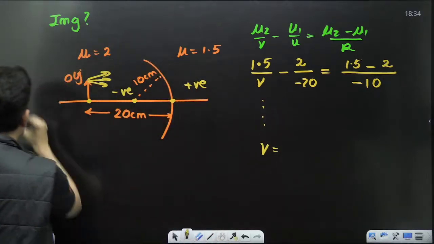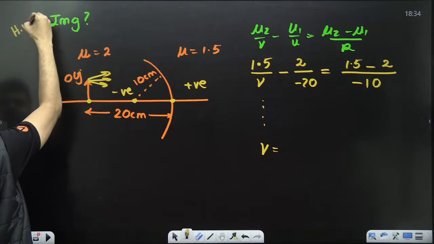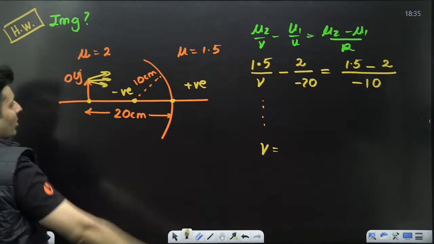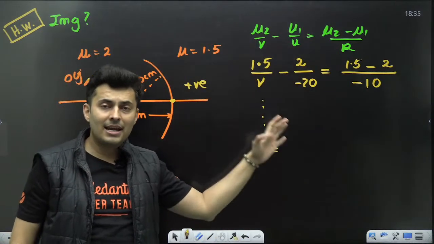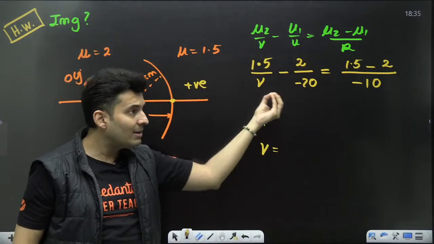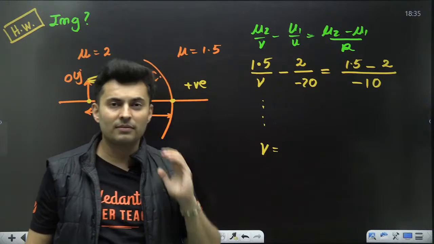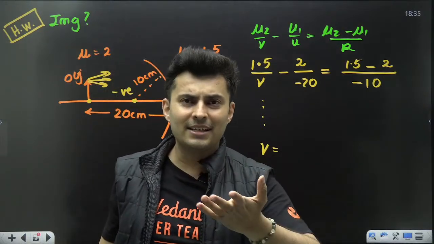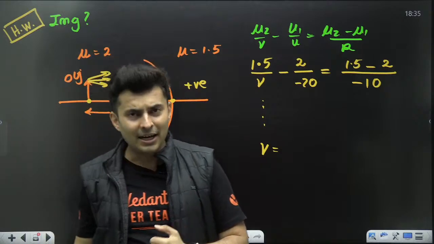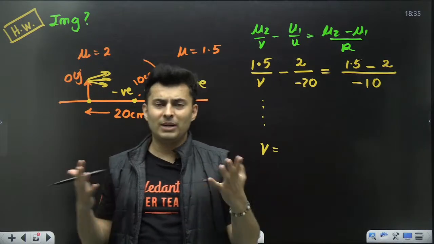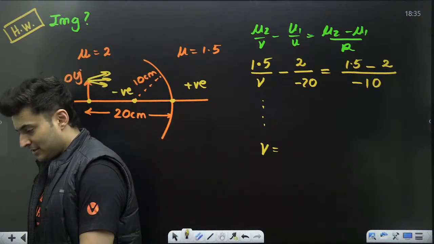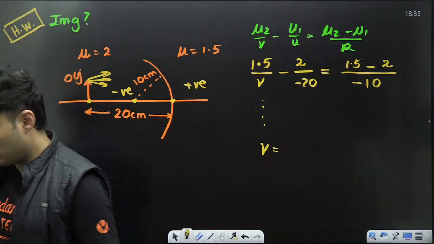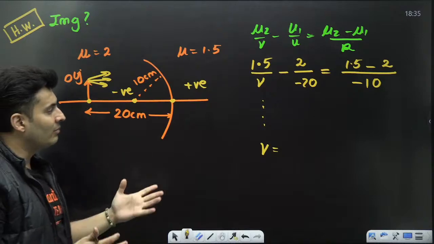So this is your homework. Please try to solve this as homework. This is just a basic problem to tell you how to get image distance for curved surface refraction. You can post the answers in the comments and you can also debate, or you can post it on my Telegram channel, which is Captain Shreyas. There is a group for all of you to discuss. Yes, 1.5 is mu2, very good, and mu1 is 2.